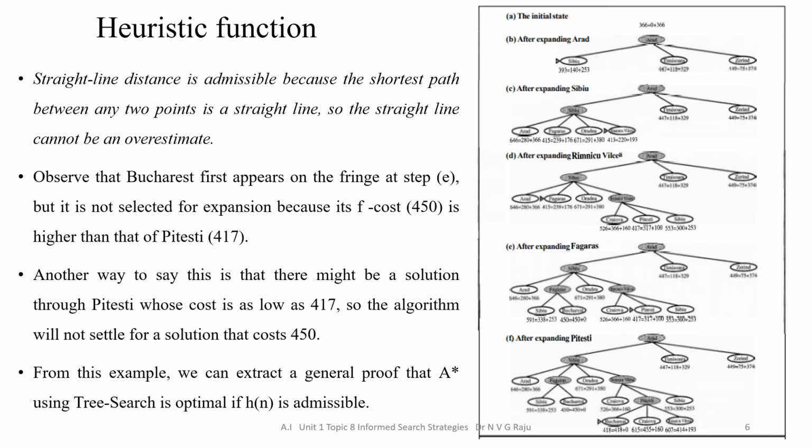Another way to say that is there might be a solution through Pitesti whose cost is as low as 417. So the algorithm will not settle for the solution that costs 450. From this example, we can extract a general proof that A star using tree search is optimal if h of n is admissible.